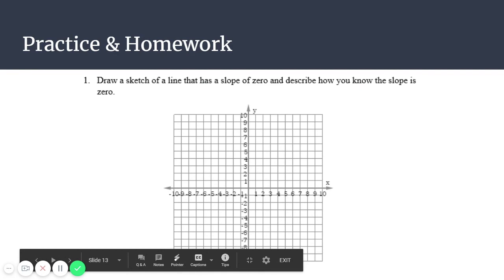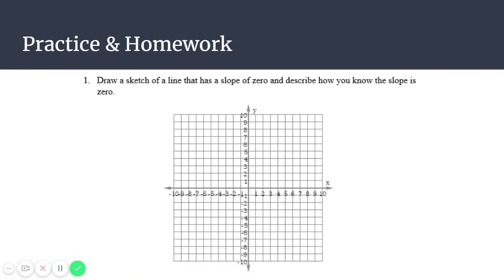Our practice and homework problem says draw a sketch of a line that has a slope of 0 and describe how you know the slope is 0. Please note this in your notebook and we will go over it at the beginning of the session tomorrow.